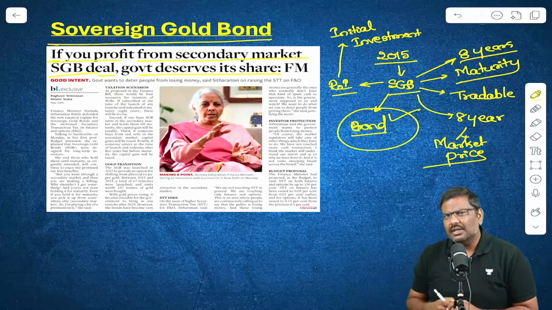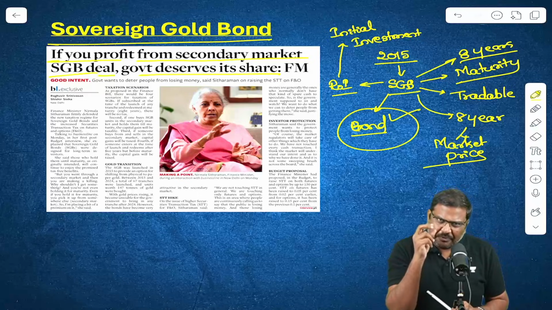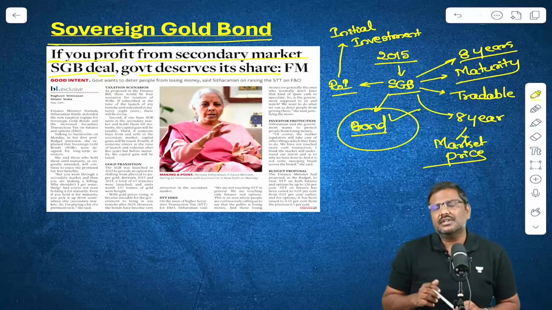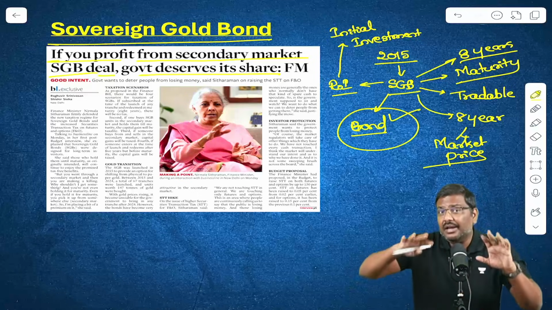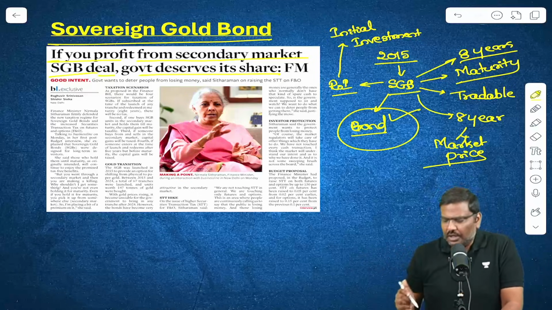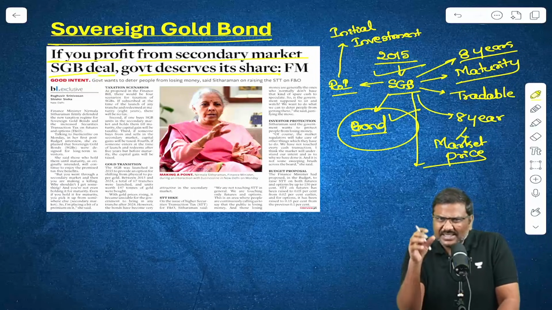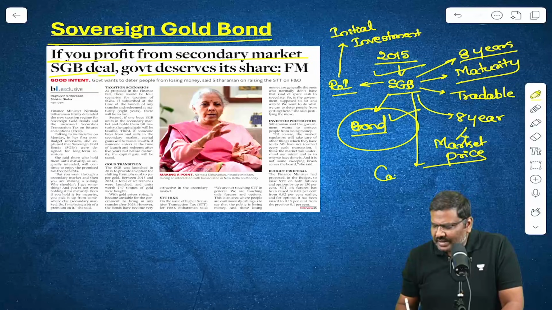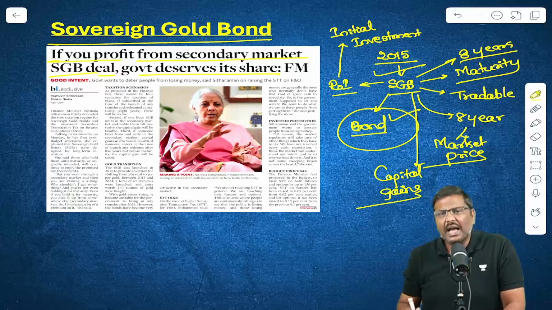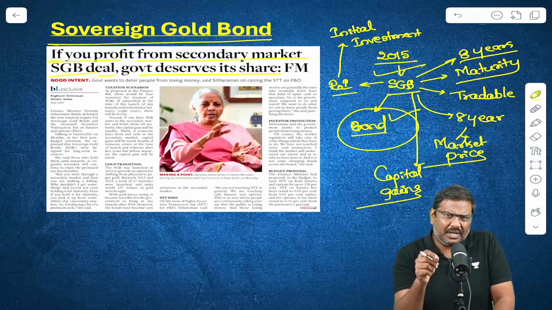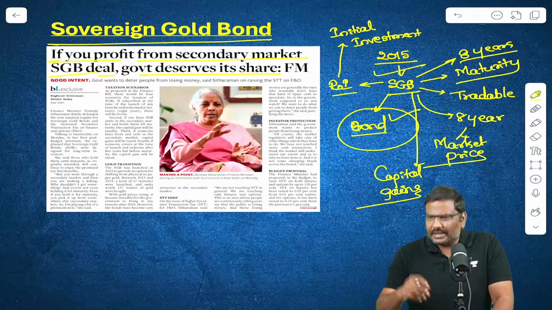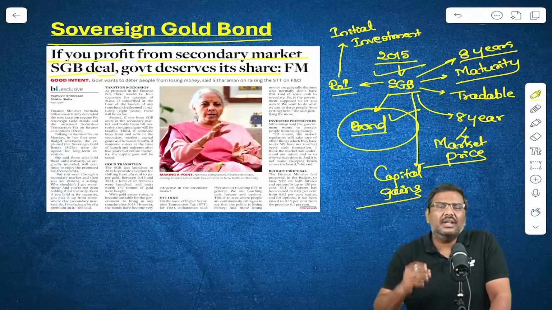In addition to this, there was one more feature which was favorable to the investor. The government has now clarified, but earlier the government would simply say, you purchase the sovereign gold bond and if you hold on to it and you meet certain conditions, whatever are the capital gains, I will waive them off. It is exempted. You do not have to pay the capital gains tax. That is, upon maturity, you don't have to pay capital gains tax.